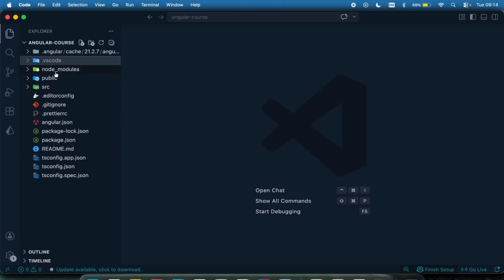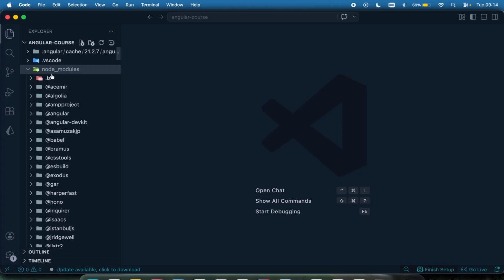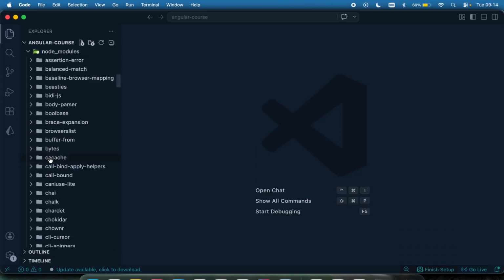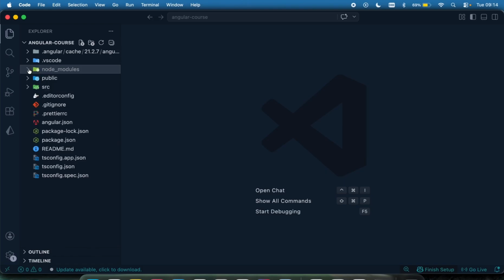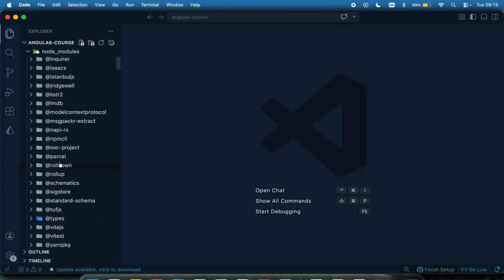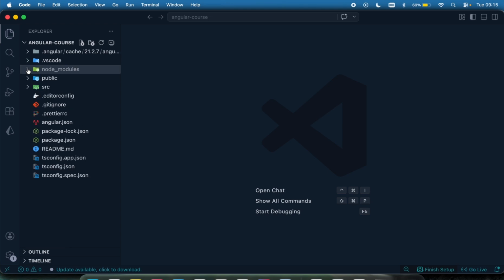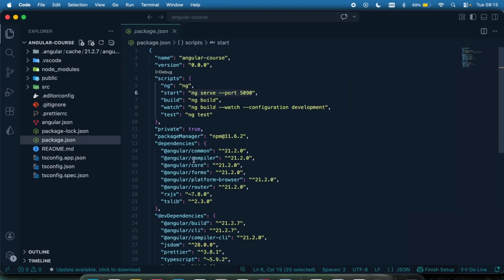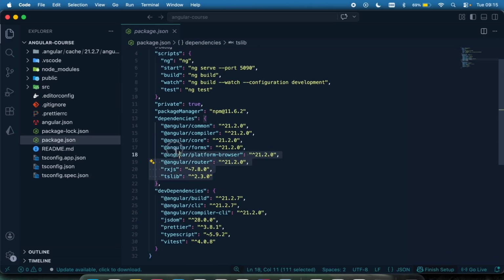And the next one is the node_modules. If I open this node_modules right here, I can see there are a lot of crazy stuff. This contains the library packages that are needed for me to build my application. Now, we might be wondering, where are these files and folders coming from? It's coming from the package.json. So I'm going to explain this shortly. In the package.json, we can see our dependencies right here. This helps to register our dependency. Now, the actual code for this dependency, or the actual files, are stored in the node_modules.